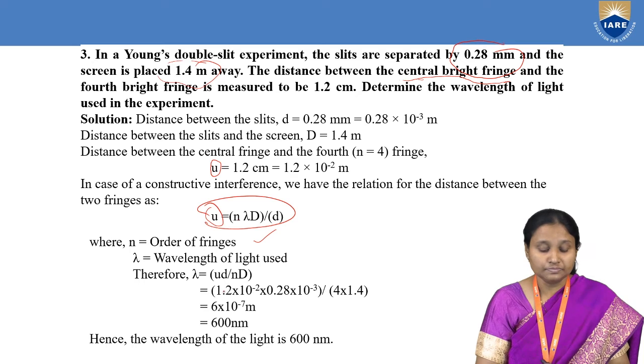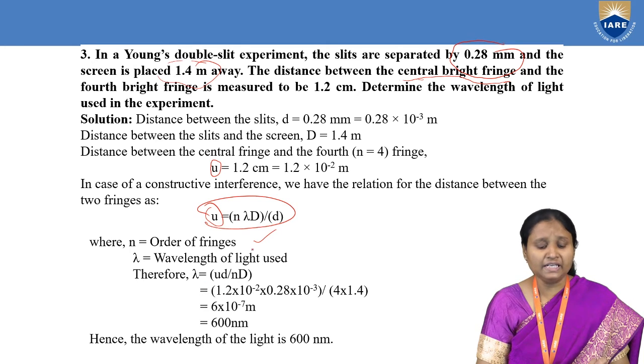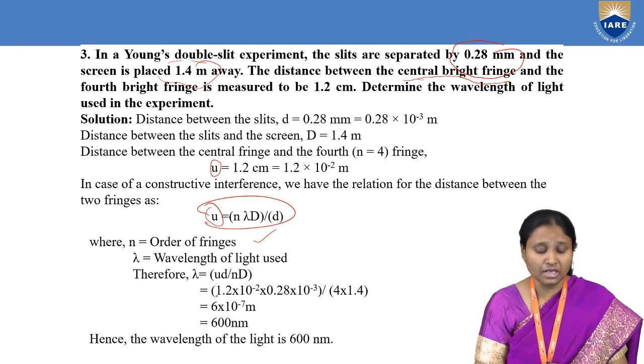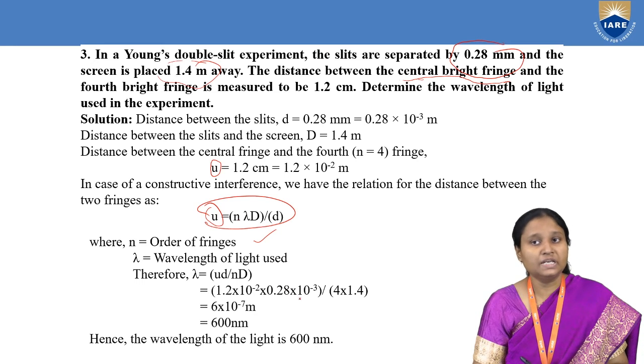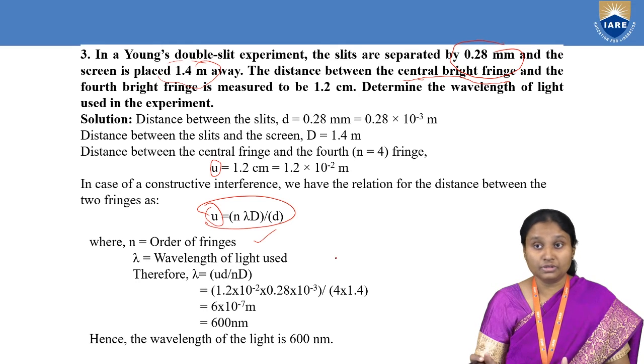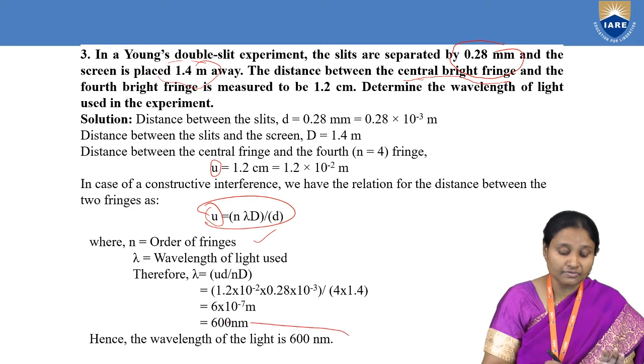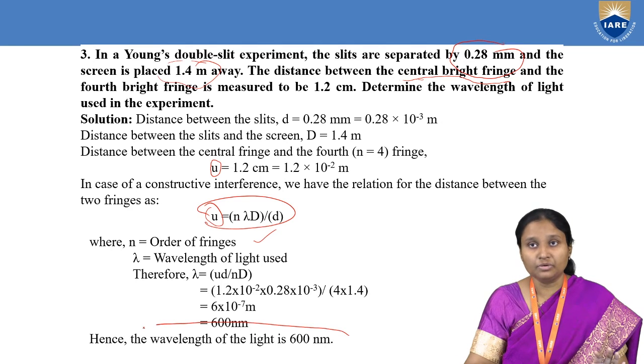So here in this case, when I try to find lambda using this particular formula, lambda comes out to be x into d. What is x? x is given as 1.2 into 10 power of minus 2 meters, into the distance between slits, 0.28 into 10 power of minus 3 meters, divided by what is that order from center to fourth? It means our order is 4, into the distance between slits and screen, which is given as 1.4. When we calculate, our wavelength comes out to be 600 nanometer.